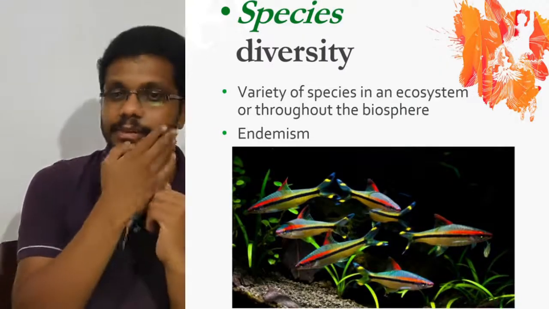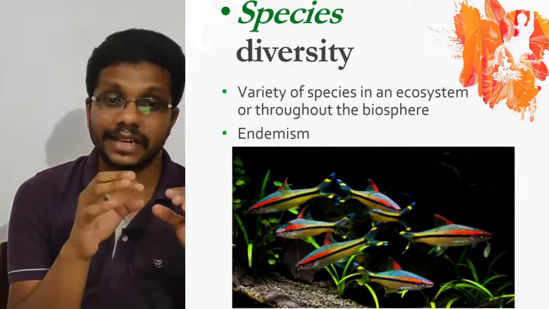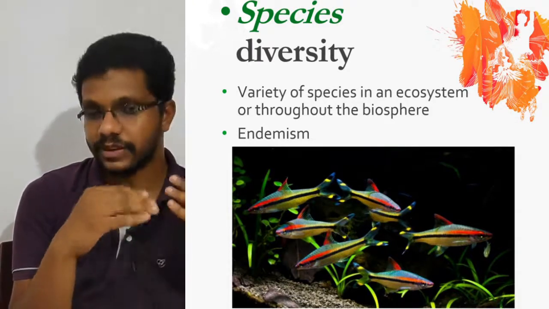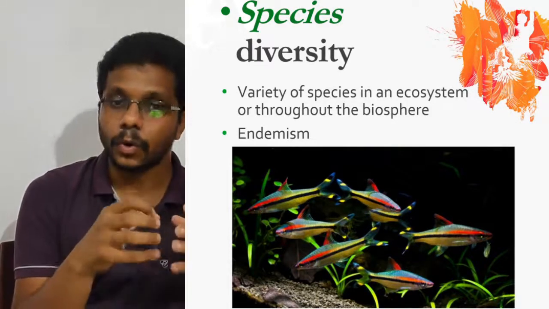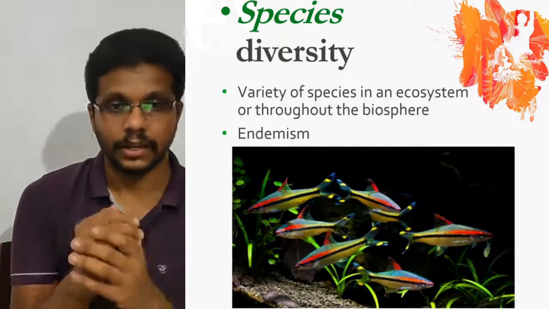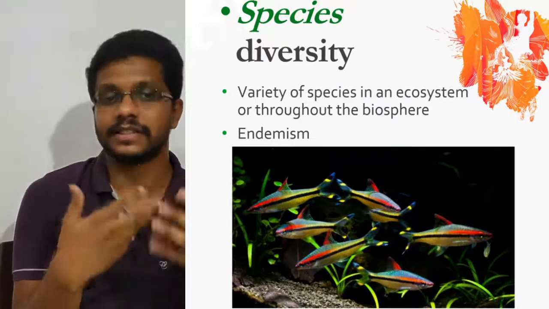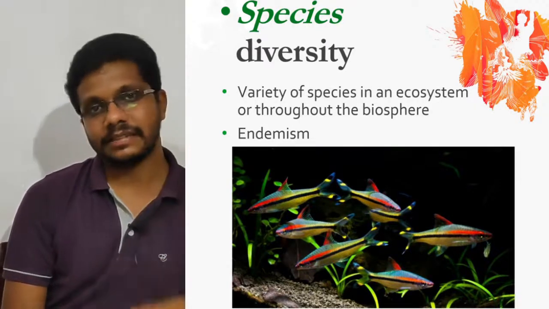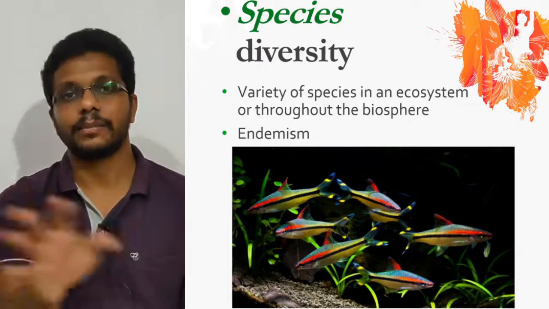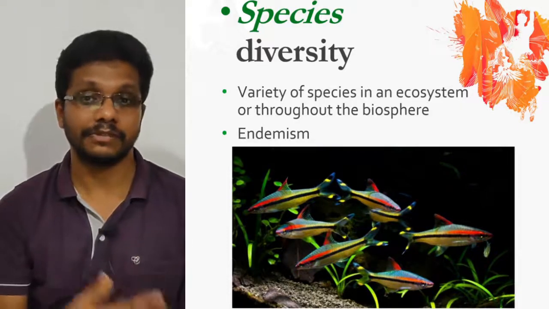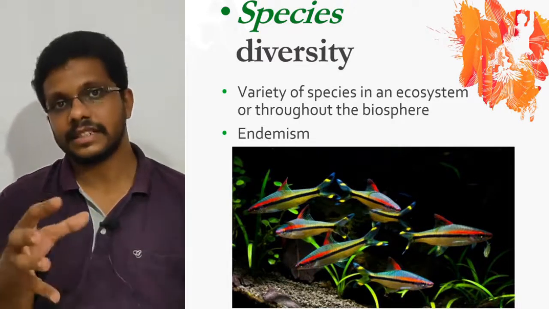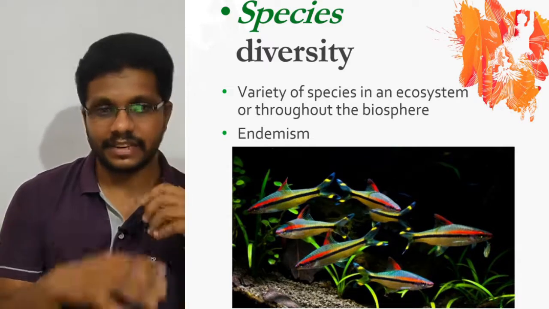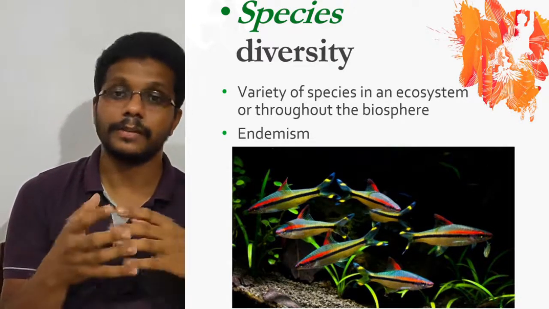The second level of biodiversity is species diversity. Species diversity is the variety of species in an ecosystem or throughout the biosphere. It means the number of different species in a particular ecosystem or throughout the earth. How many different species do we have? We simply say it as global diversity and local diversity. Global diversity is the number of different species we have globally. Local diversity is the diversity within a particular ecosystem. So we have global and local biodiversity, that is, the variety of species in an ecosystem or throughout the biosphere.